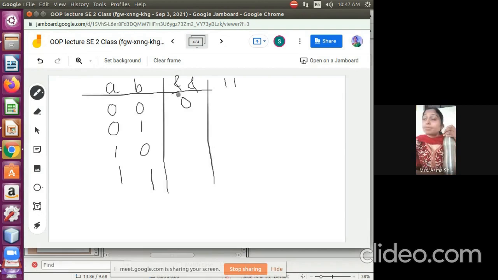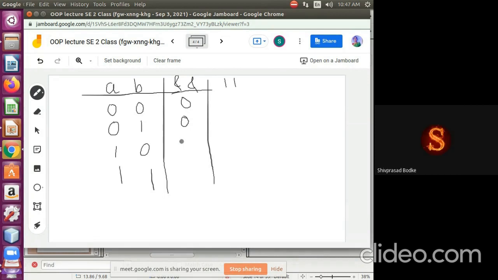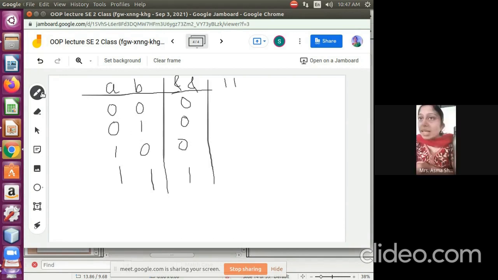0, 1? 0. Very good. 0, 1, 0. 1, 0? 0. 1, 1? 1. Very good. So it represents that if any one is 0, if any one is a false condition, in any condition means first false came, then second false came, the answer is going to be false.